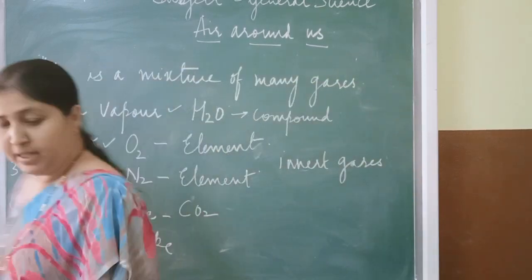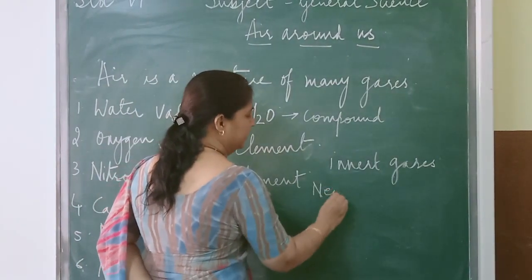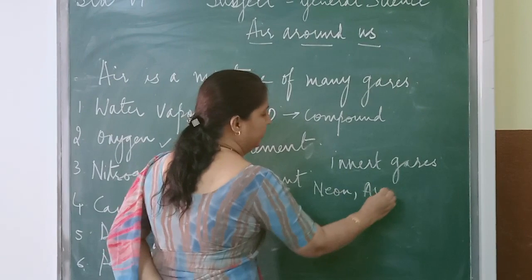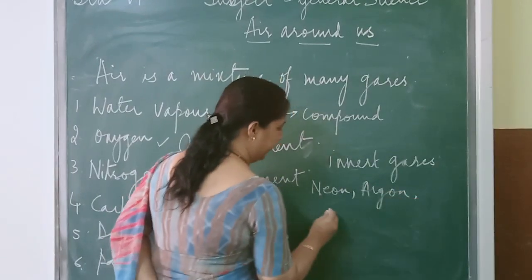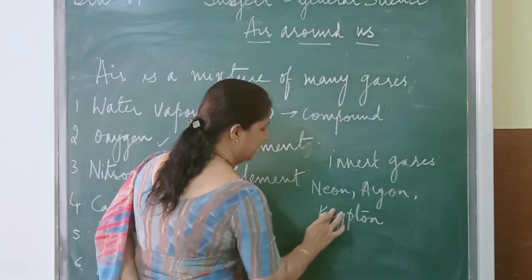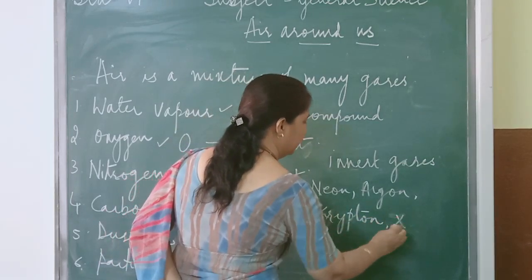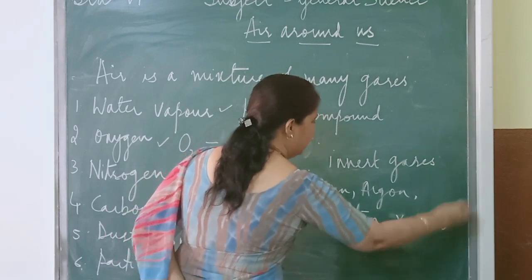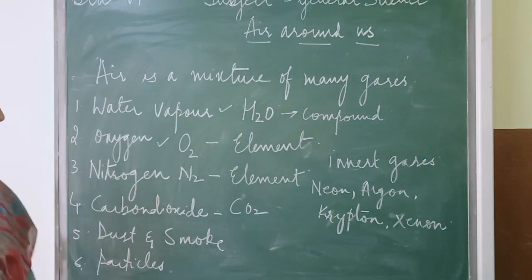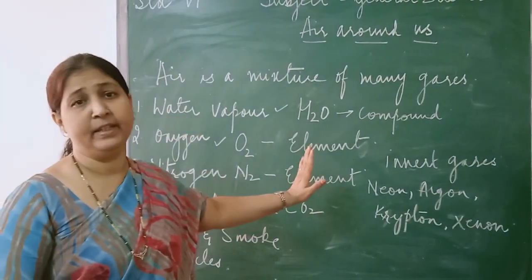So here inert gases means you will have neon, argon, krypton, xenon. So these are the inert gases. So these are present in the air.